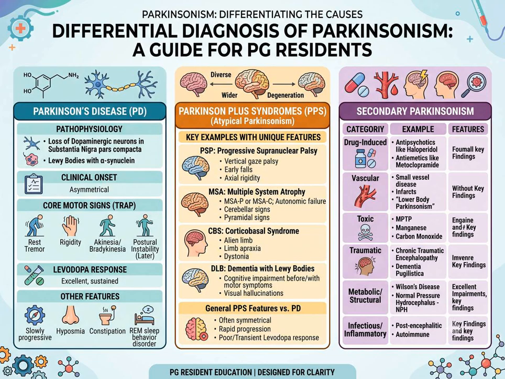The pathophysiology involves the progressive loss of dopaminergic neurons in the substantia nigra pars compacta. Pathologically, this is characterized by the presence of Lewy bodies containing alpha-synuclein. Clinically, the onset of symptoms is typically asymmetrical. The core motor signs follow the TRAP acronym, which includes resting tremor, rigidity, akinesia or bradykinesia, and postural instability, though it is important to remember that significant postural instability is usually a later finding.